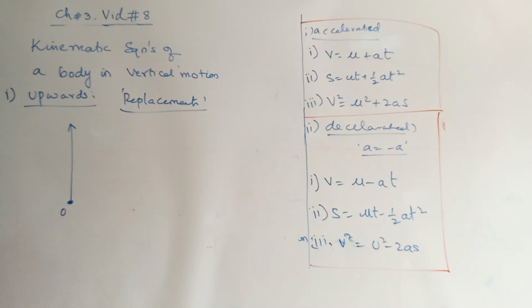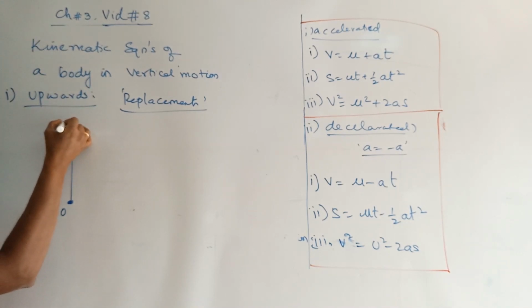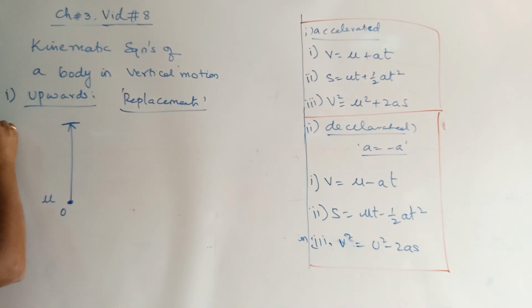Now, this body should be given some initial velocity. If you give some velocity, then only it goes up. It should be given some initial velocity. It slowly goes and it reaches something called the highest point, which can be called the maximum height. This is called maximum height because along the y-axis, change is taking place height-wise.